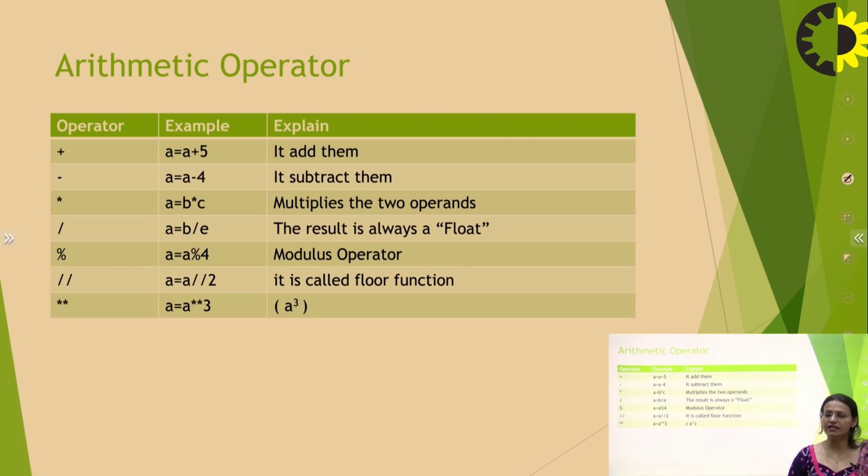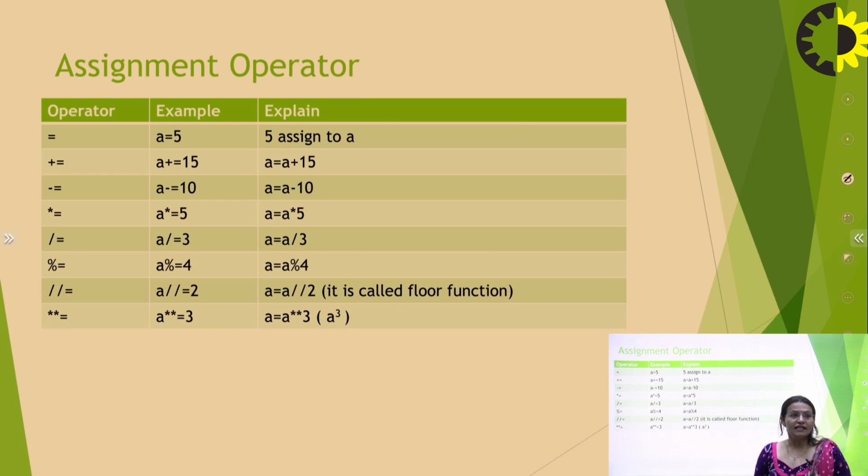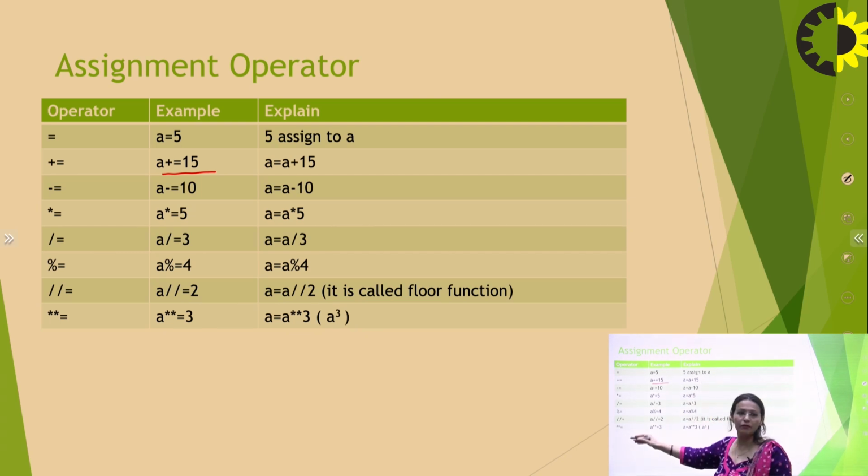Moving further, what are operators all about? There are various kinds of operators you have read about in C also, such as arithmetic operators, which I need not explain further. Then the assignment operator, termed equal to, plus equal to, which is a shorthand operator. If I say A plus equal to 15, it represents A is equal to A plus 15. All these operators work similarly, and these are the functions and explanations of them.